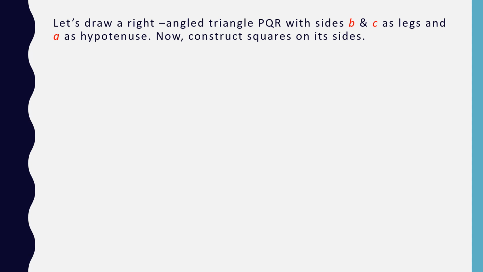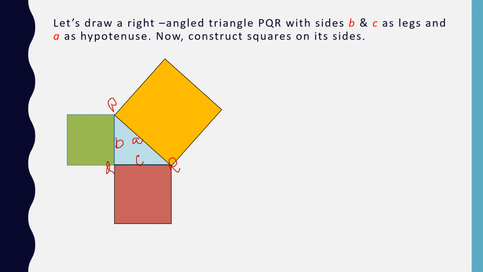Let us draw a right angle triangle PQR with sides B and C as legs and A as hypotenuse. Now just see P, Q, R, and here we have B, C and A. Now construct squares on its sides.